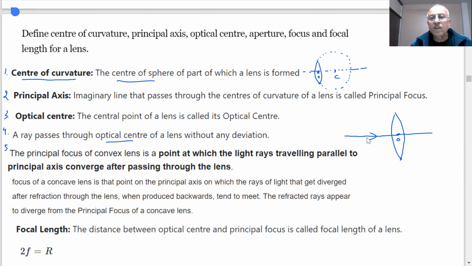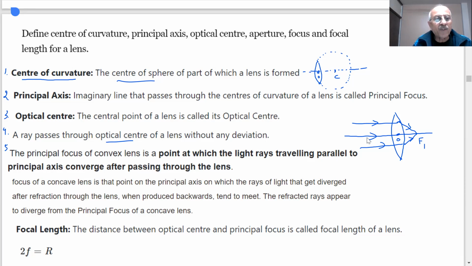Light rays which are parallel to the principal axis will converge. All will converge at a point that is called the focus. So this is the principal focus. If I take the other side also, if the light rays are coming from this side, you have a focus there too. So the focus of a convex lens is a point on the principal axis on which rays of light that are parallel to the principal axis converge after refraction.